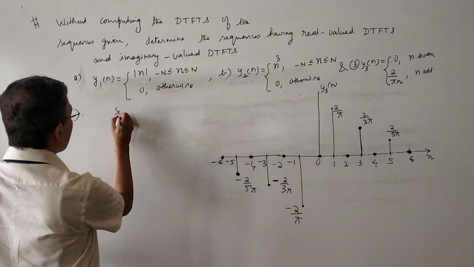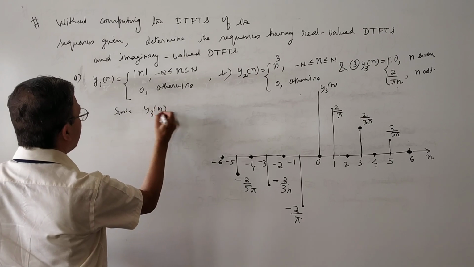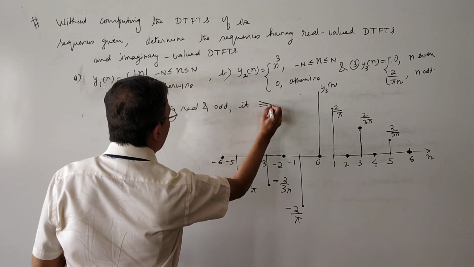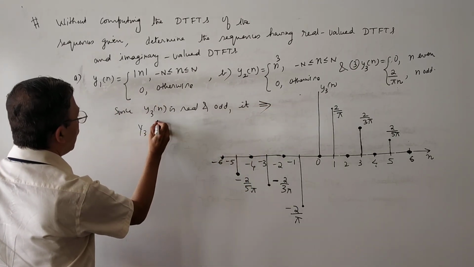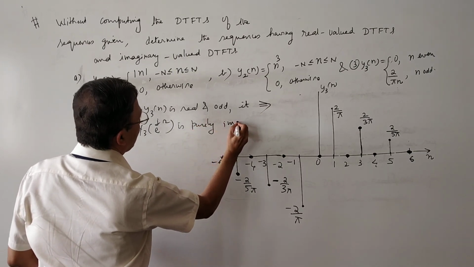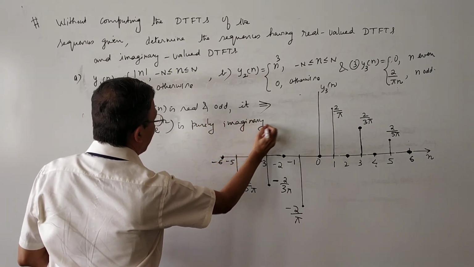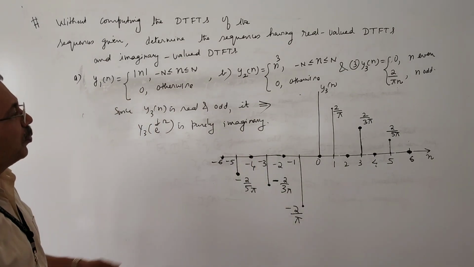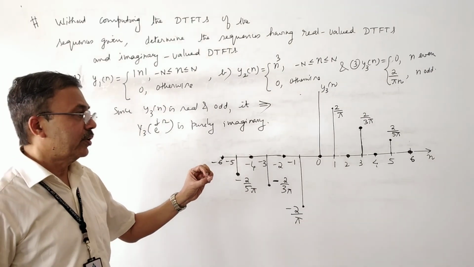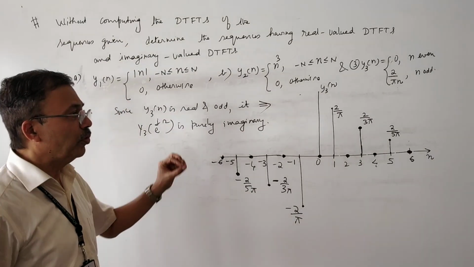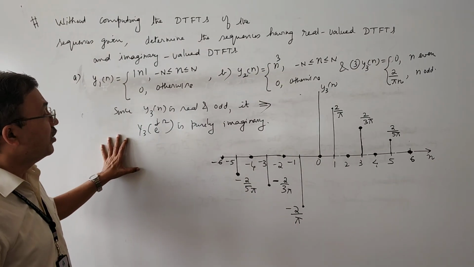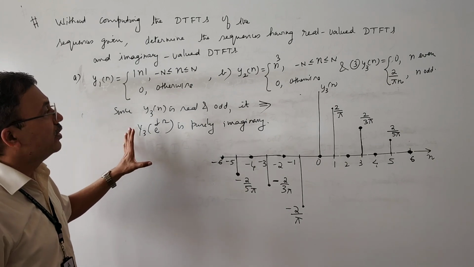Since y3 of n is real and odd, it implies y3 of e power j omega is purely imaginary. We have done this problem without actually finding the DTFTs, based on the symmetry conditions. If a function is odd and real, its DTFT is purely imaginary. If a function is real and even, its DTFT is purely real. This concludes this problem.